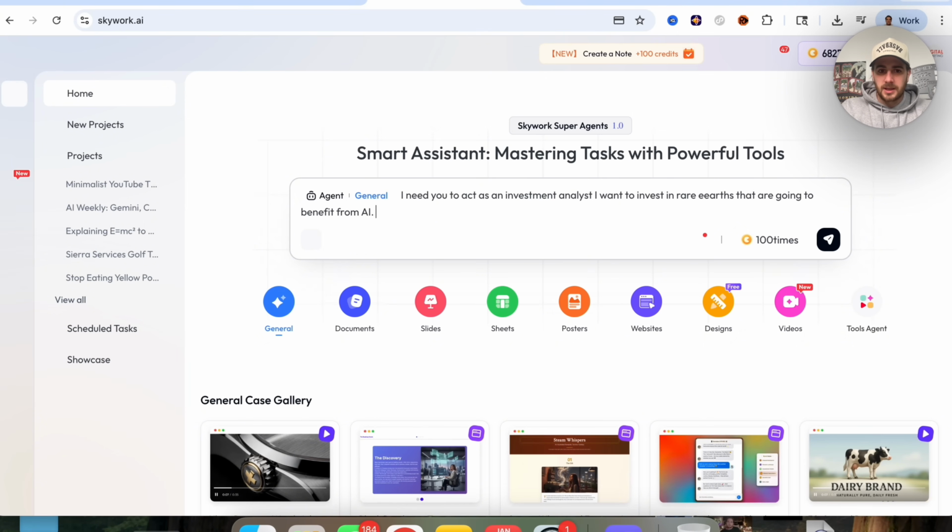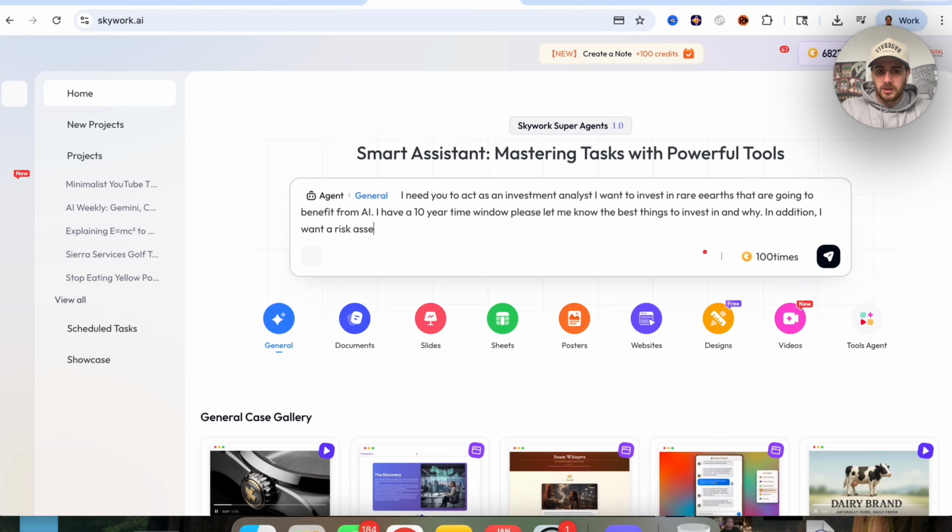I'm going to say I have a 10-year time window. Please let me know the best things to invest in and why. In addition, I want a risk assessment and a bull/bear case for what the price will look like in 3, 5, or 10 years.